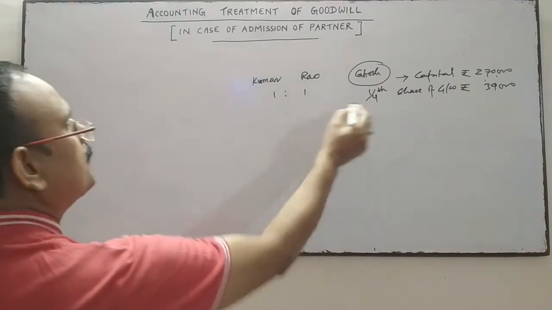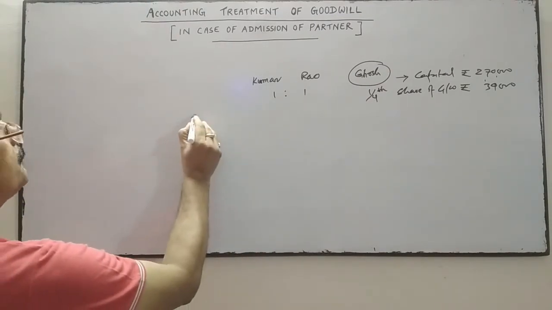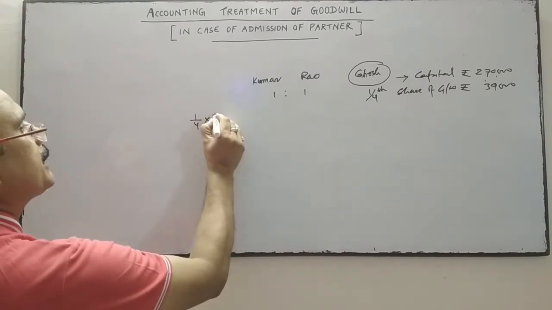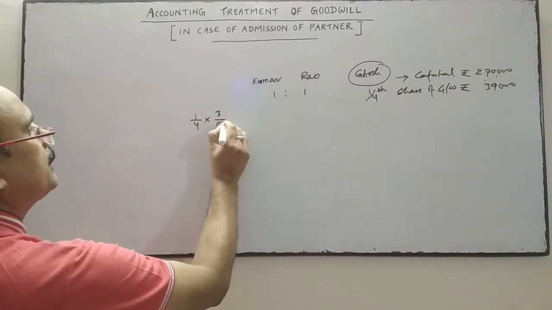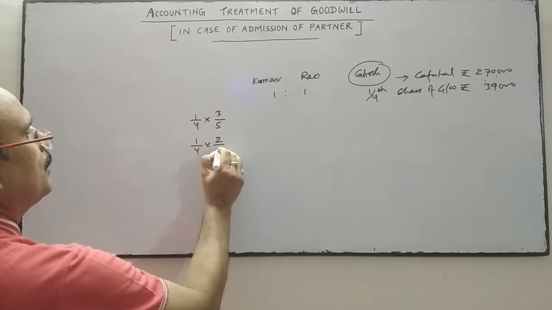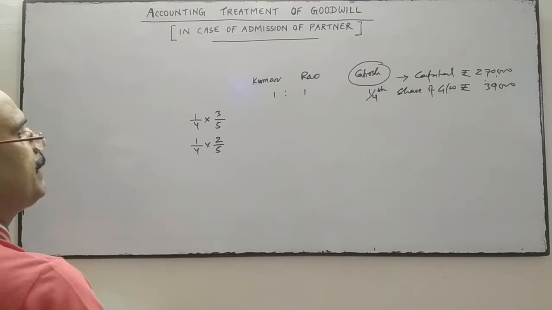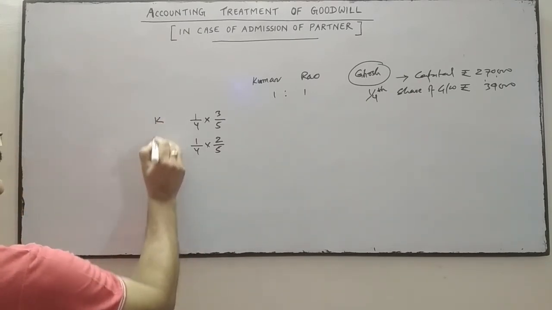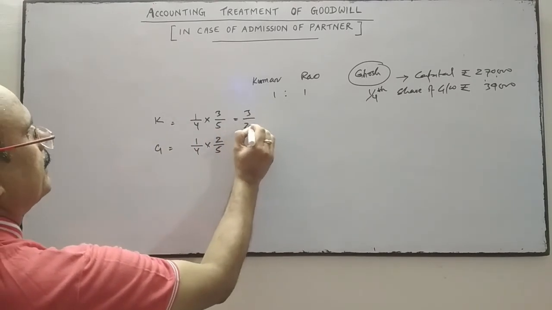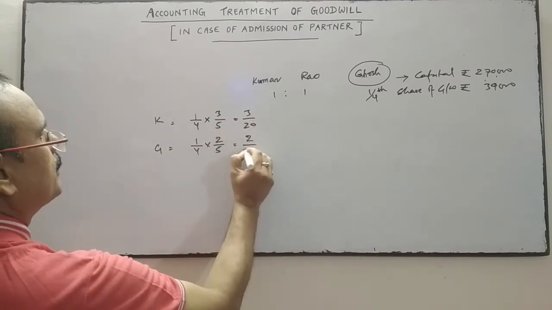So this 1/4 share which is given to Ghosh is shared by the two partners in the ratio of 3:2, 3/5 and 2/5, Kumar and Rao. So 3/20, 2/20.